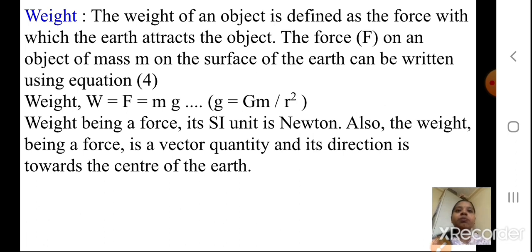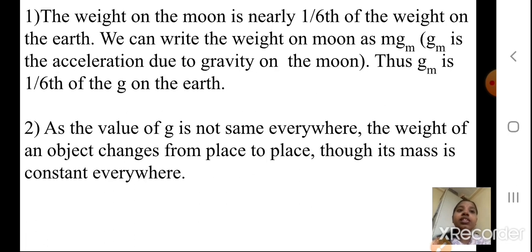Okay students, now the weight on the moon is nearly 1/6 of the weight on the earth. So any object's weight on the moon will be 1/6 the value of that on the earth. We write the weight on the moon as m g_m, with a small m, so that we understand it is the gravity of the moon. So g_m is the acceleration due to gravity on the moon. Thus g_m is 1/6 of the g on the earth. Remember this, we are going to require this in the sums.